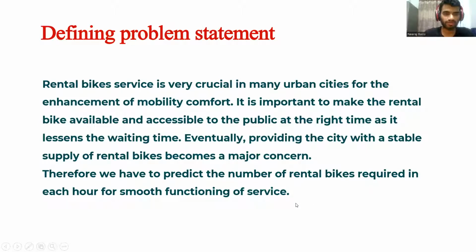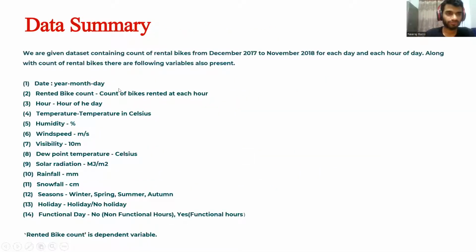For a company that gives rental bikes as a service, it is crucial for them to predict the rental bikes for each hour so that they can save cost on the additional number of bikes, and also so that service can be smoothly performed. So we will understand the given data.